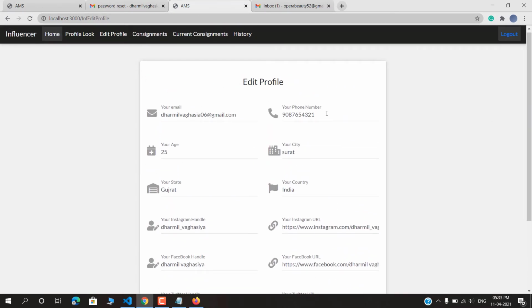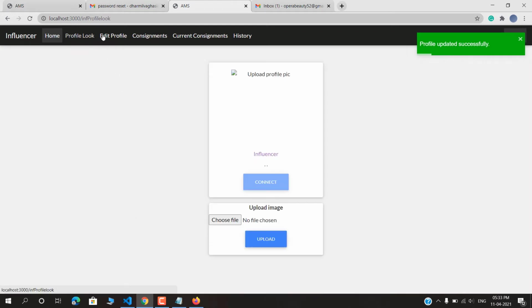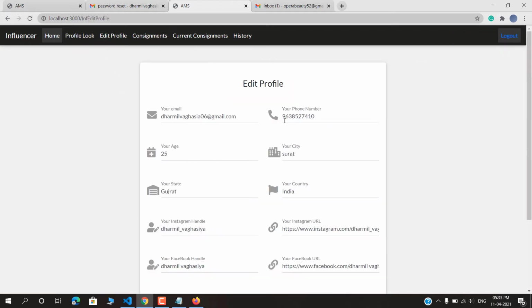Let's say I want to change my mobile number, and click on update details. It shows that the profile was updated successfully. Now I am reloading this page, and you can see the phone number has been changed.